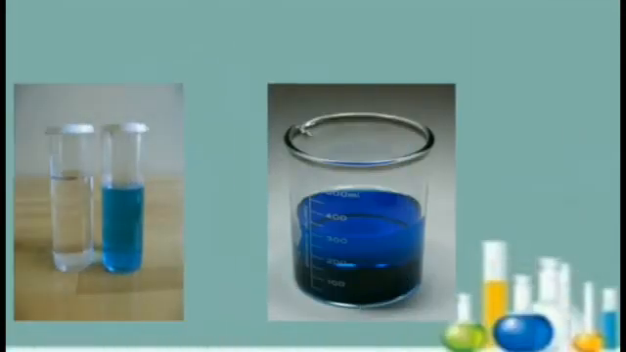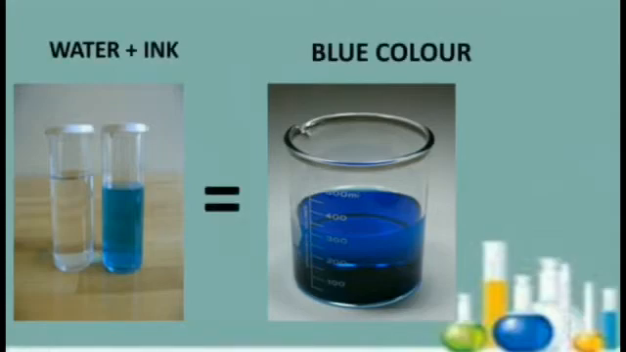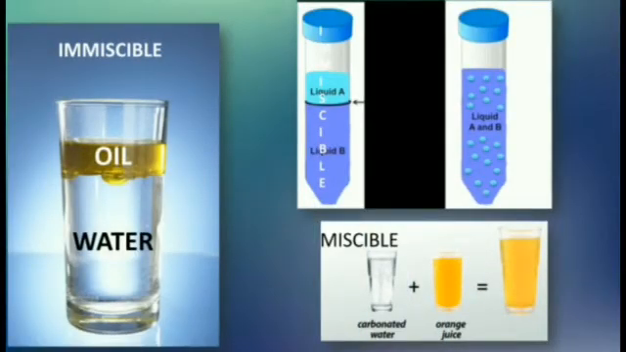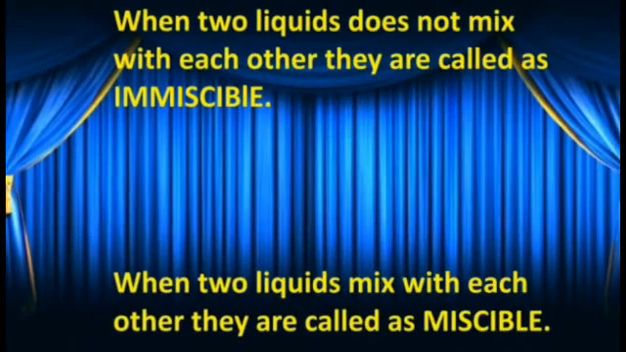Similarly, when we add a drop of ink in water, the water turns blue. Why? Because the space between the molecules of water is occupied by the atoms of ink. So we can say that two liquids can also mix with each other and can appear as one liquid. It means when two liquids are dissolved in each other, they are said to be miscible.